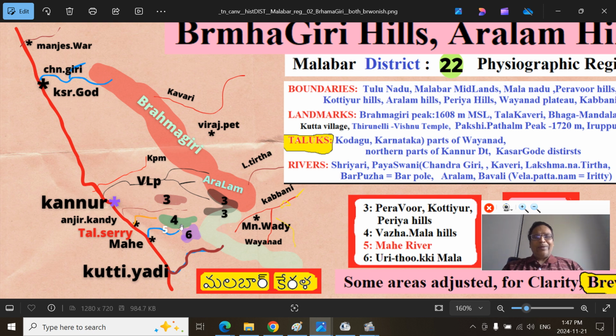Vajamala Mountain Range and the Mahe River, that is the dividing line between the Vajamala Mountain Range on the north and the Urutukki Mountain Range on the south. And I have given Kannur town here, and Anjirakandi River here, and Teliseri town, the historic British headquarters, Mahi, where the historic French rule was, and of course the Kutiyadi River. This is for broader clarity.